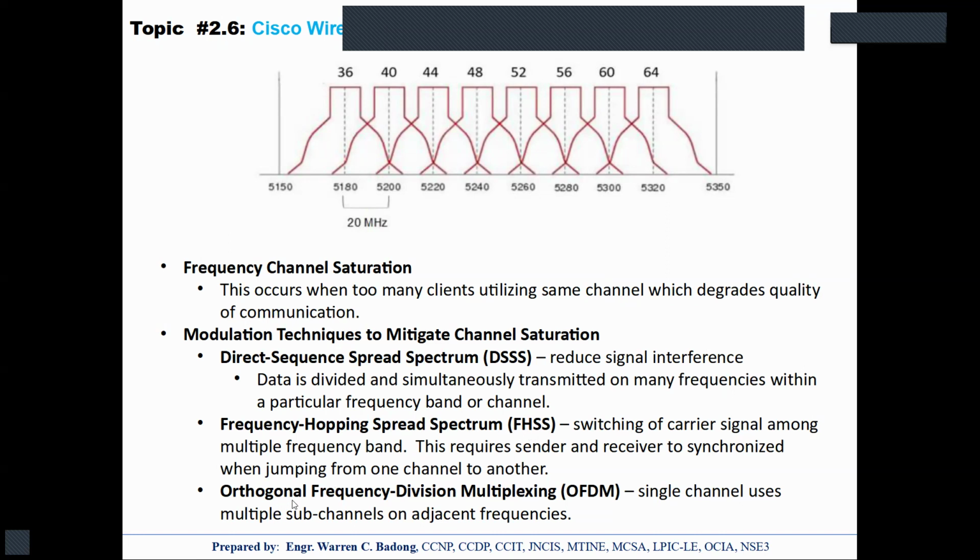The new APs nowadays are using OFDM. With this, a single channel can be broken down into multiple sub-channels, and these can be used for transmitting data. So that makes OFDM a bit more efficient compared with DSSS.